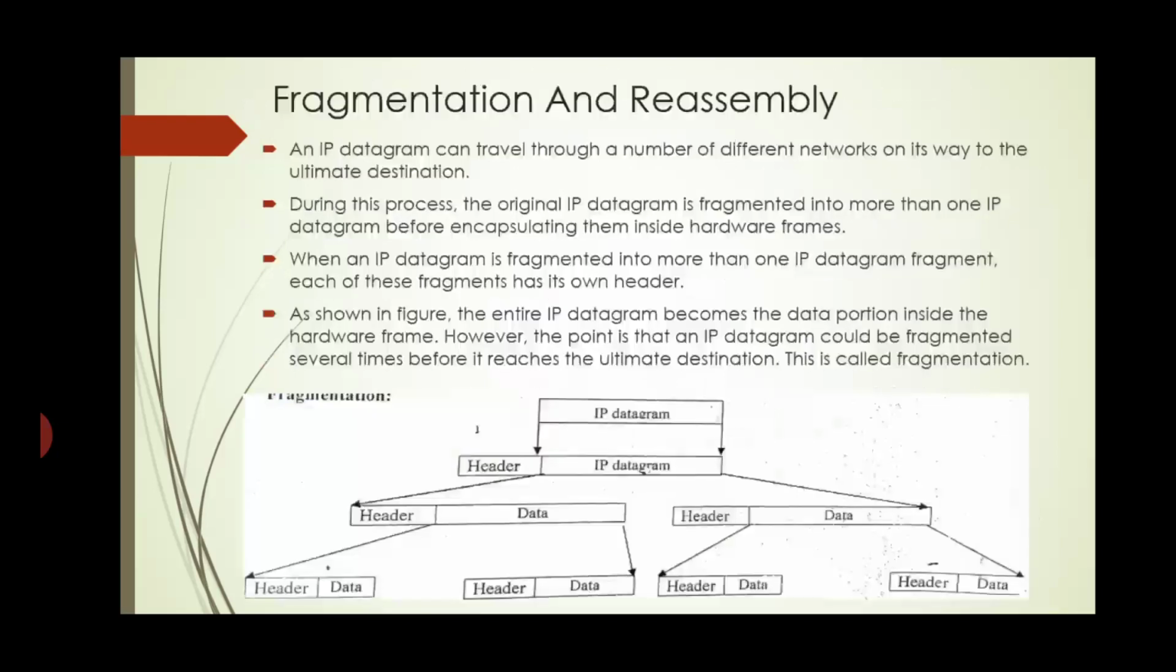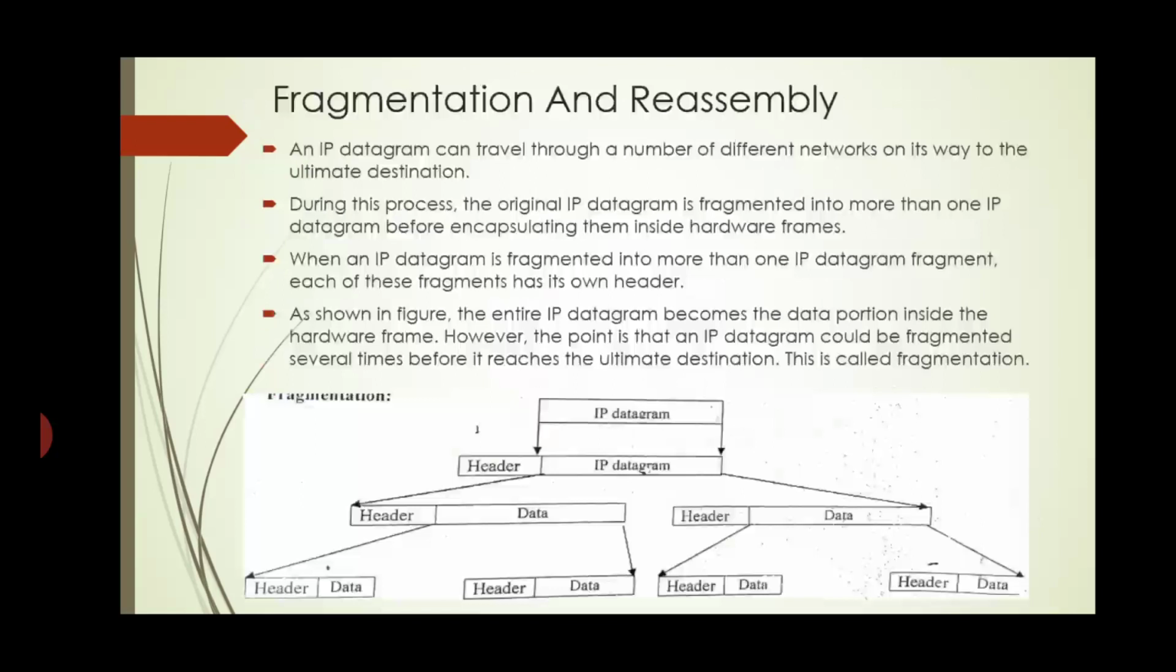Now we will see the fragmentation. An IP datagram can travel through a number of different networks on its way to the ultimate destination. During this process, the original IP datagram is fragmented into more than one IP datagram before encapsulating them inside hardware frames. When an IP datagram is fragmented into more than one IP datagram fragment, each of these fragments has its own header.